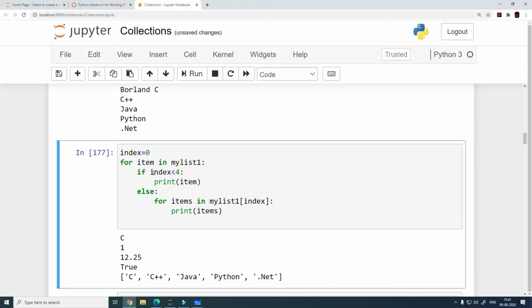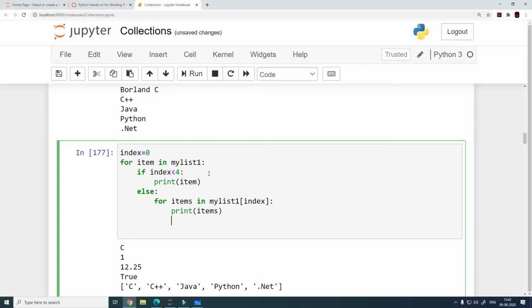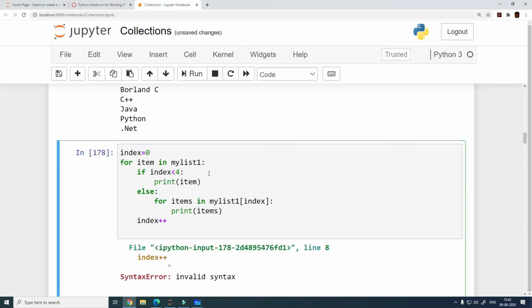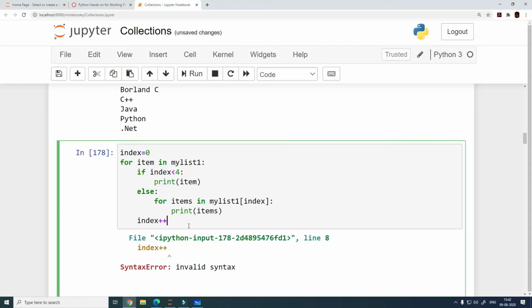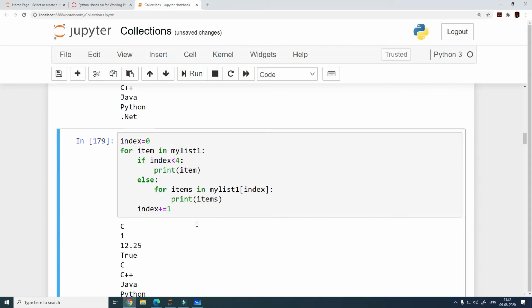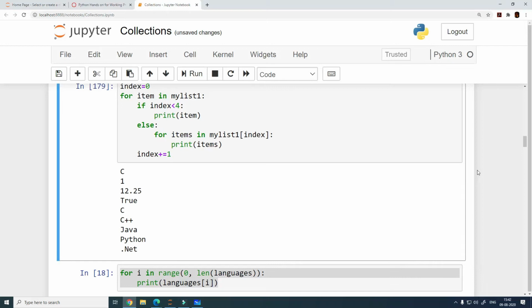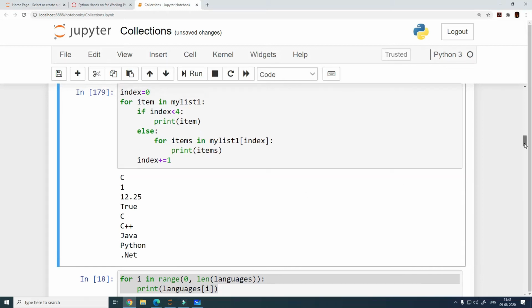So what is happening if it is less than 4? Then this, oh, the problem is that we did not increase our counter. index plus is equal to 1. This is what you wanted. So this is kind of flattening the whole list, right?